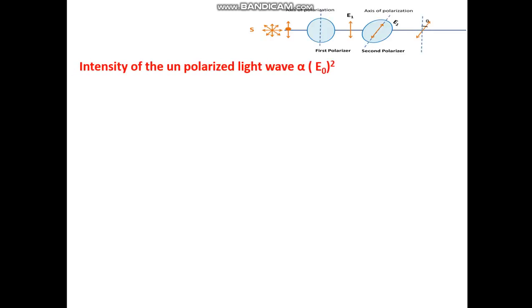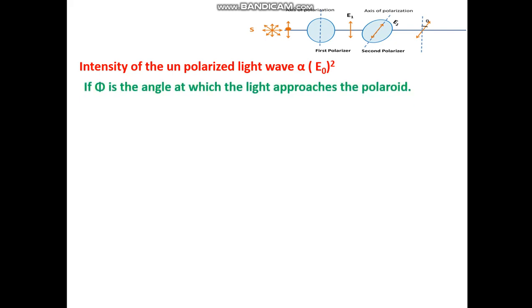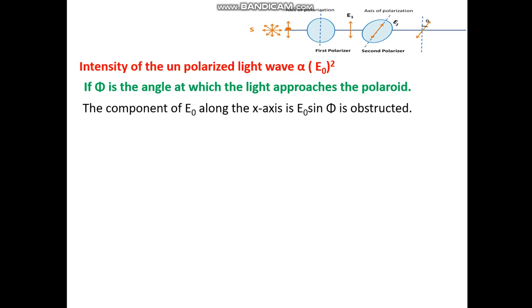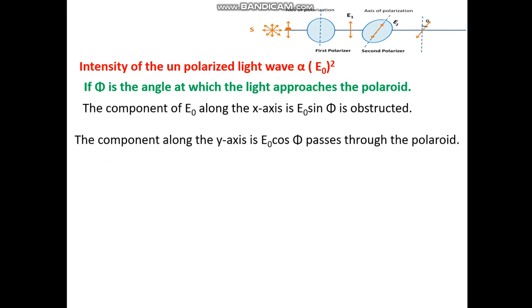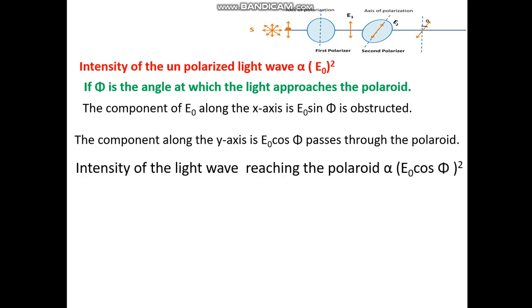Now let us take the diagram again. The intensity of the unpolarized light is directly proportional to the square of the amplitude of the electric wave, that is E0 square. If phi is the angle at which the light approaches the Polaroid, the component of E0 along the x-axis, E0 sin phi, is obstructed. The component along the y-axis, E0 cos phi, passes through the Polaroid. The intensity of the light wave passing through the Polaroid is directly proportional to (E0 cos phi) square.